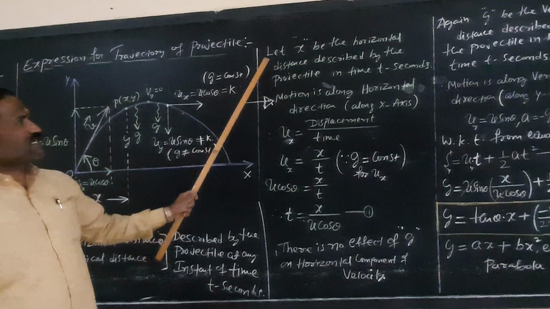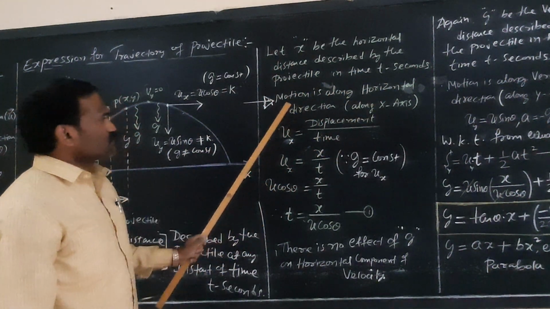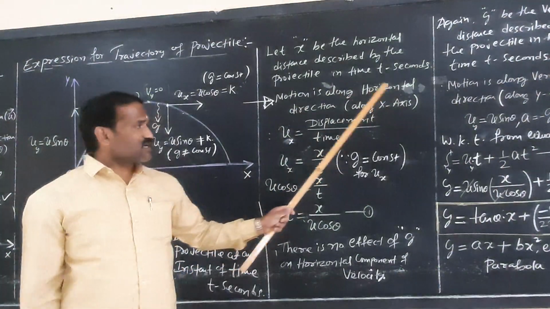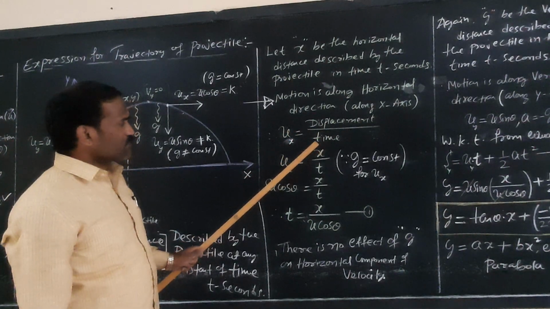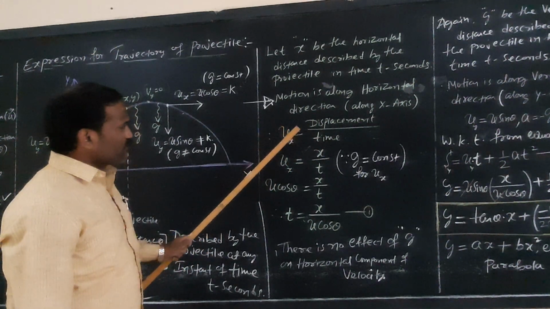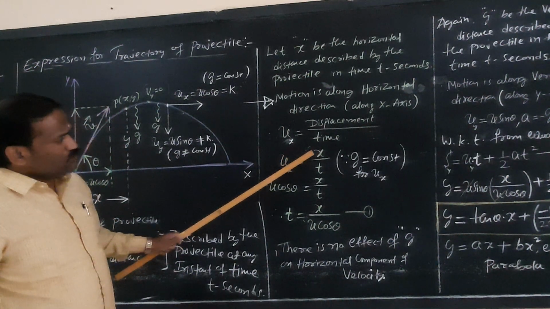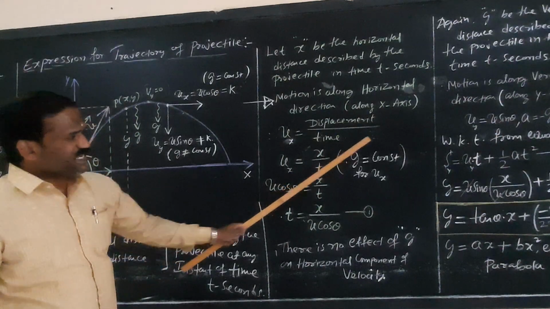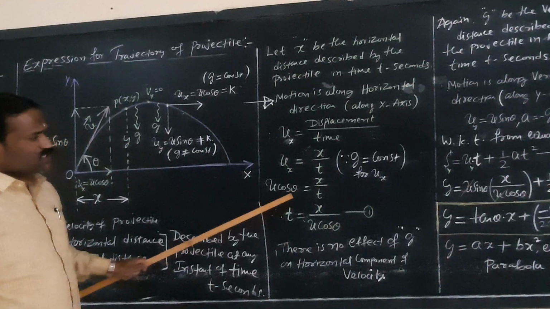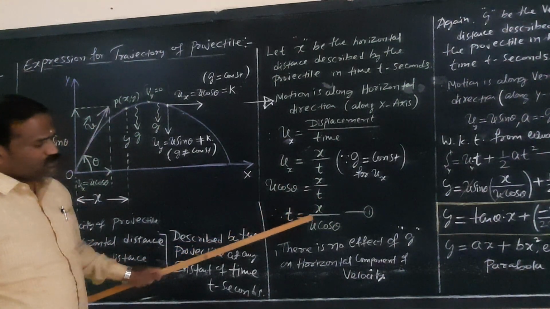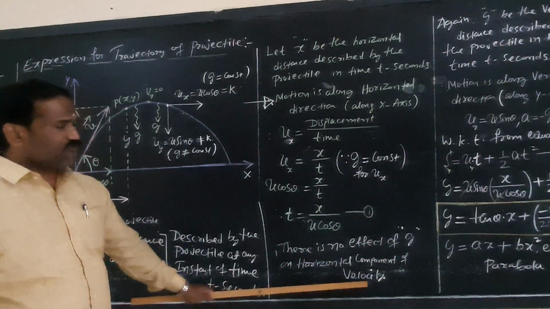Next, let x be the horizontal distance described by the projectile in time t seconds. Motion is along the horizontal direction, so velocity is displacement by time. Ux is equal to x by t. Since g has no effect on the horizontal component, ux is u cos theta is equal to x by t. Therefore, t is equal to x by u cos theta. We conclude that there is no effect of g on the horizontal component of velocity.